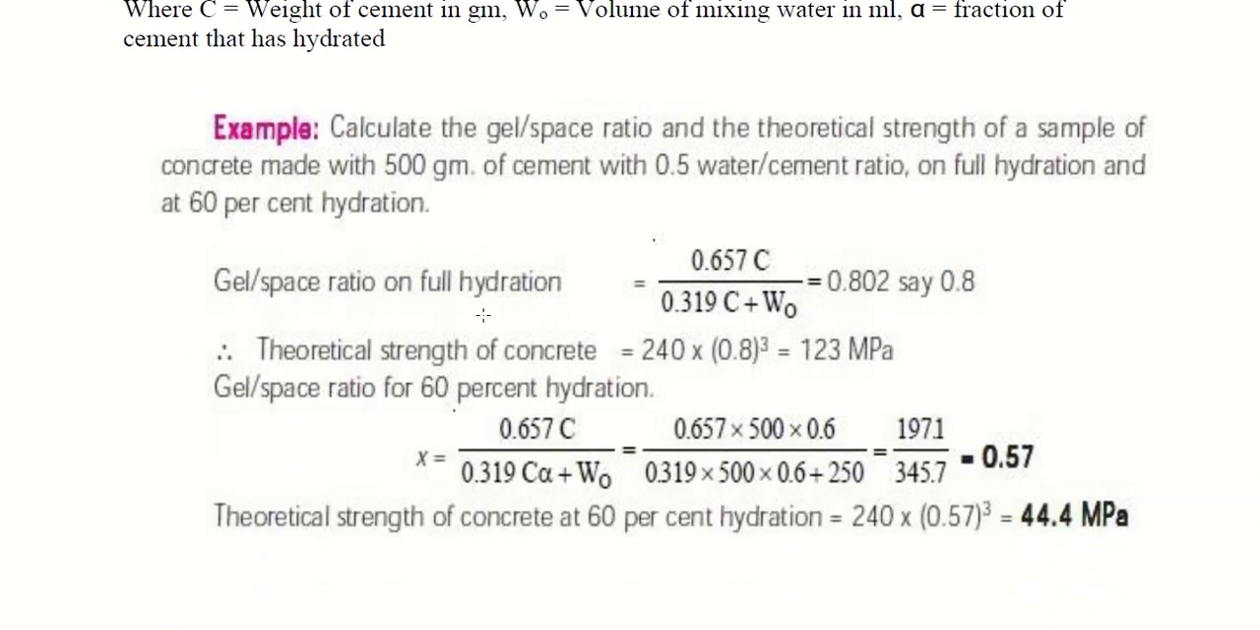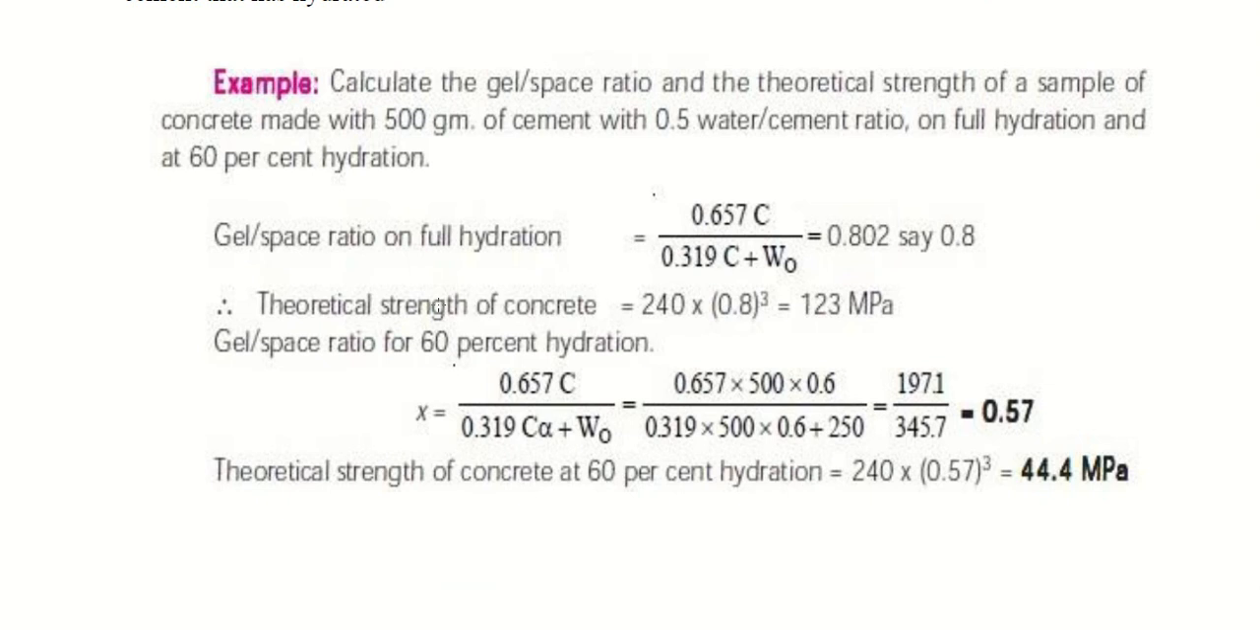So let's see an example. Calculate the gel space ratio and the theoretical strength of a sample of concrete made with 500 grams of cement with 0.5 water cement ratio on full hydration and at 60% hydration. He is asking us to determine the gel space ratio, and also to calculate the theoretical strength. He is asking us to determine both.